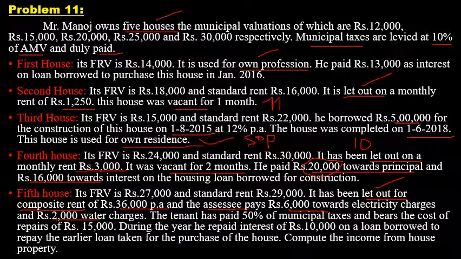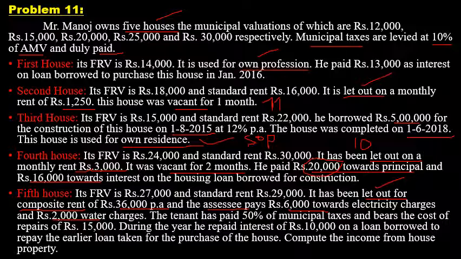So that is called a composite rent. Whenever the composite rent is given, you have to find out what costs borne by the owner are included in that composite rent, and that has to be deducted. Only the balance amount is to be taken into consideration under the head income from house property.